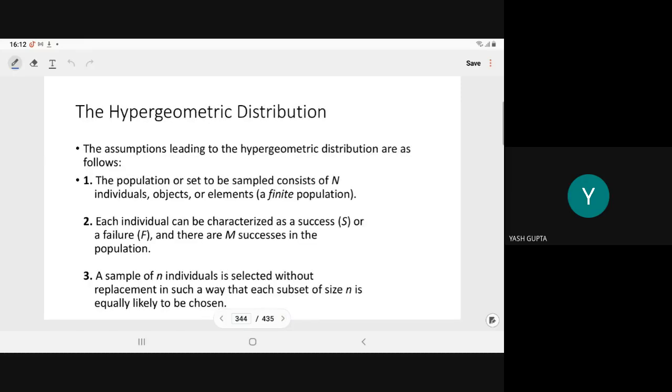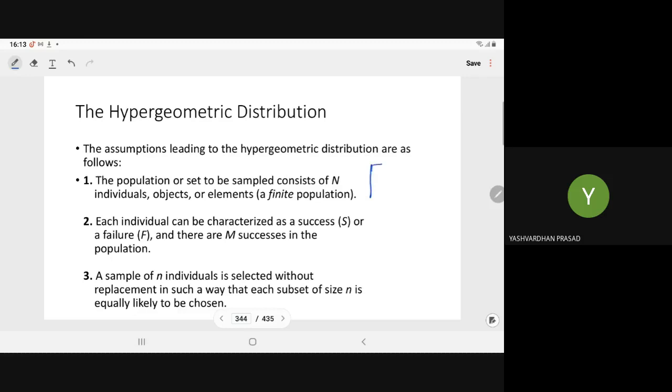So let us assume what the hypergeometric experiment is. The assumptions leading to the hypergeometric distribution are as follows: the population or the set to be sampled consists of N individual objects or elements.